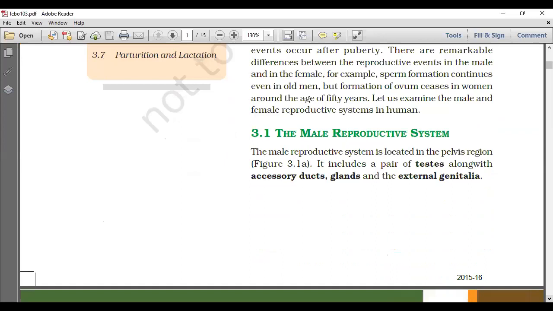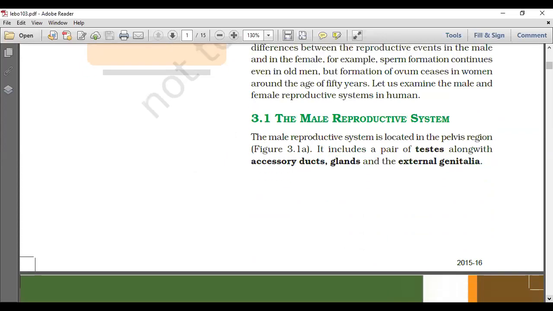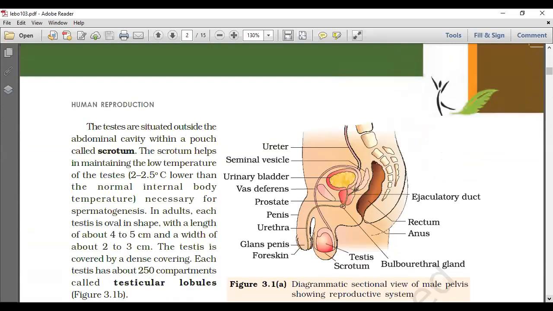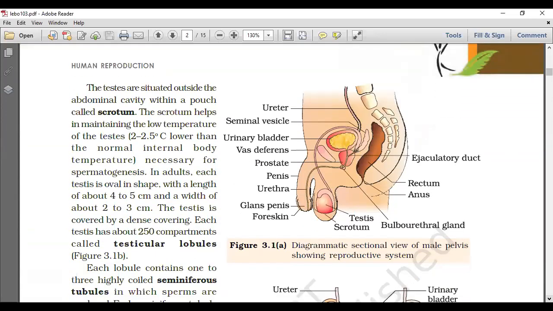The male reproductive system is located in the pelvis region. It includes a pair of testes along with accessory ducts, glands and the external genitalia. The testes are situated outside the abdominal cavity.